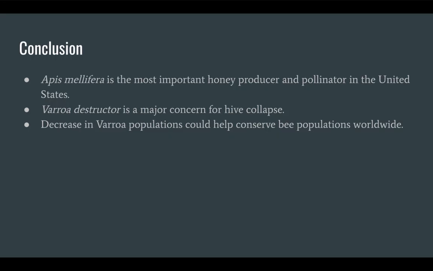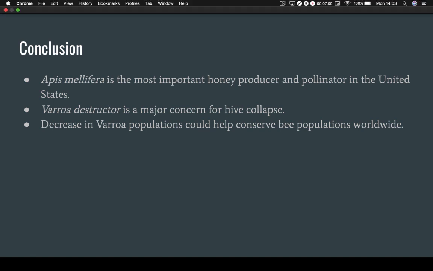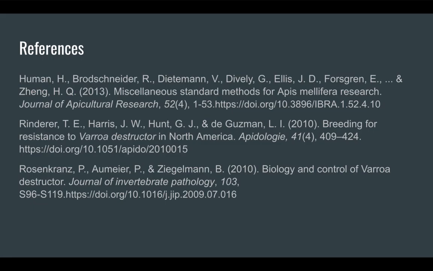In conclusion, Varroa destructor is a major effector of hive stability in the United States and is the leading cause of hive collapse. Research for resistance could lead to the eradication or significant decline of Varroa populations in the U.S. New ways of forming resistance to Varroa mites could assist in bee conservation and create more stability to vanishing bee populations. Thank you.